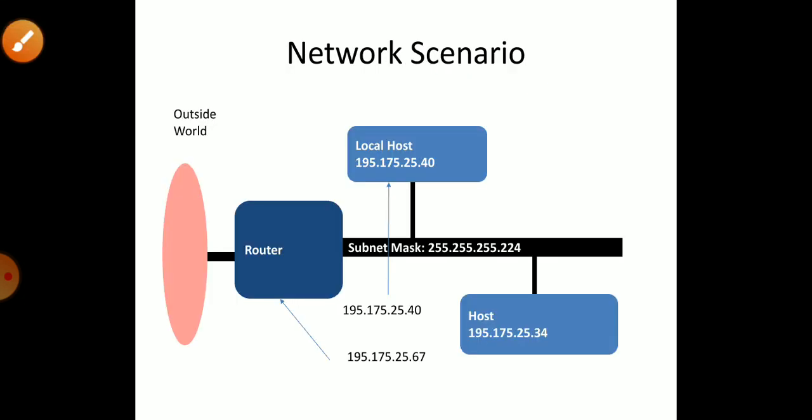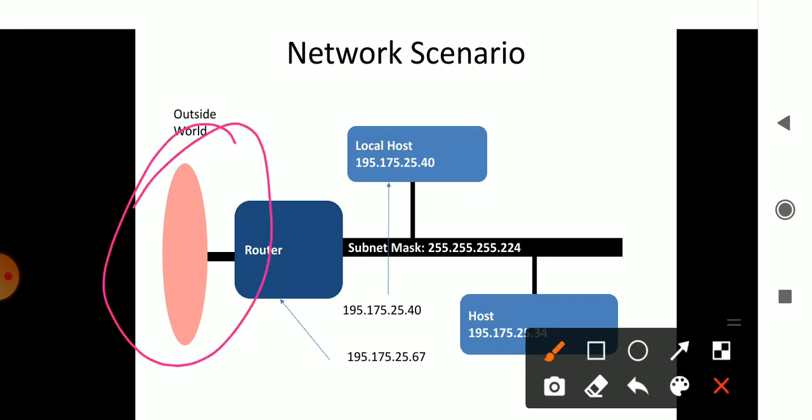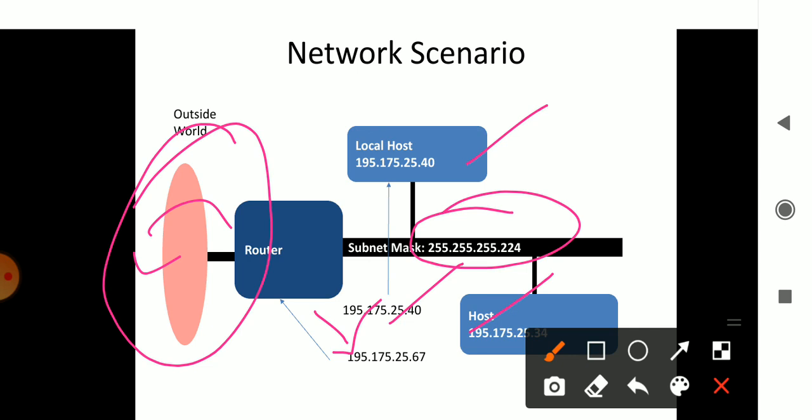For example, consider how the first one belongs in the network scenario. You have the outside world, and your subnet mask sits in between the other hosts. You have a local host and another host here which are local, and this is the outside host. Your local host address is here, and the other router address is fetched. These two addresses are fetched and another host is considered.